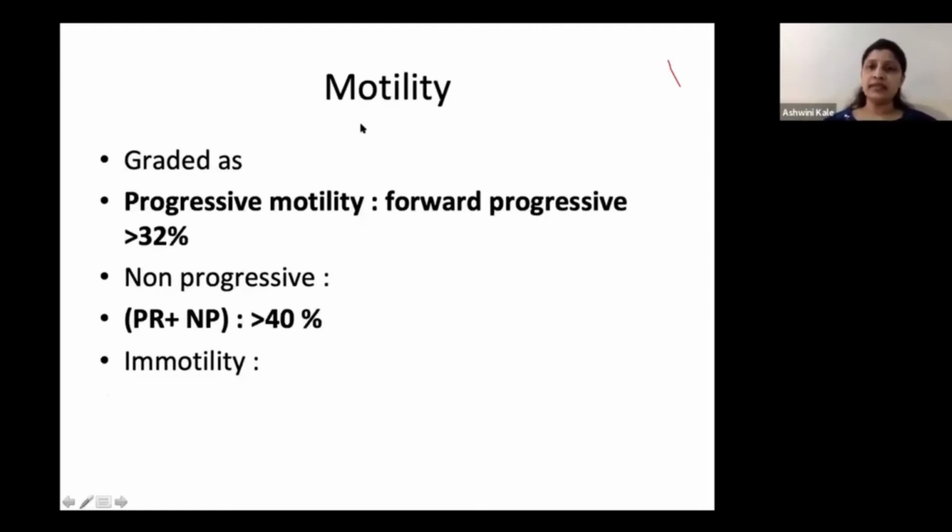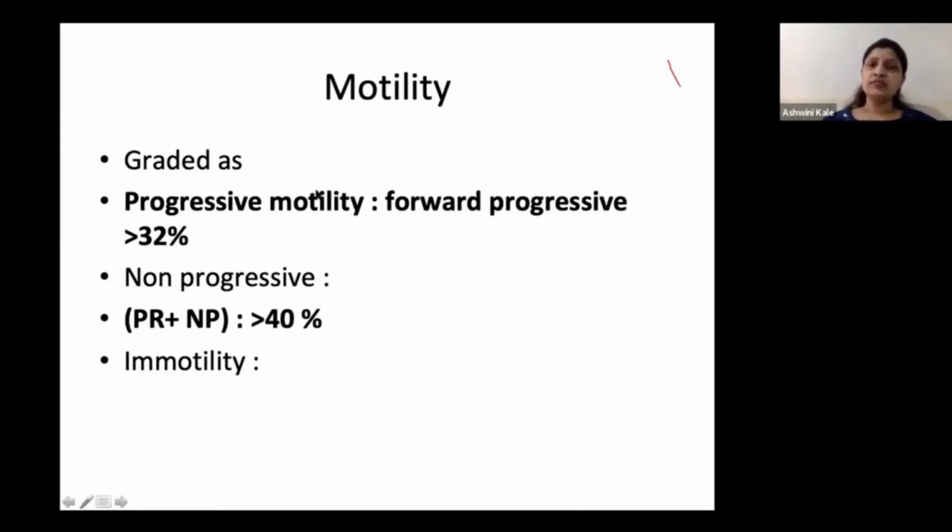Now coming to the motility, which is another important aspect of semen analysis, it is graded as progressive motility, non-progressive motility, and immotile sperms or immotility. A straight forward fast moving sperm is called forward progressive motility, which should be more than 32%.